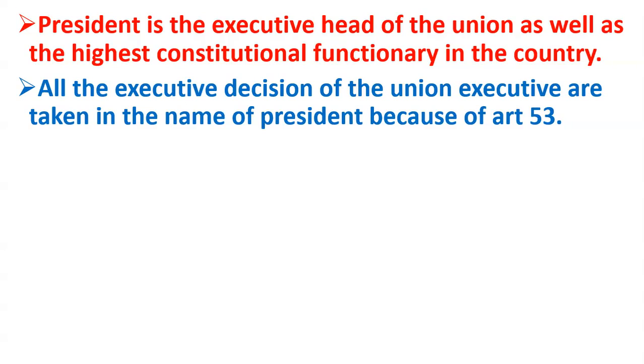Suppose, friends, if an international treaty has to be signed, then that treaty will be signed in the name of the President. If war has to be declared, then that war will be declared by the President. If peace has to be declared with any other country, then the President will declare peace. So it means that all the executive decisions of the Union government are taken in the name of the President. Means either the President takes these decisions directly or any other officer takes these decisions in the name of the President, on behalf of the President.